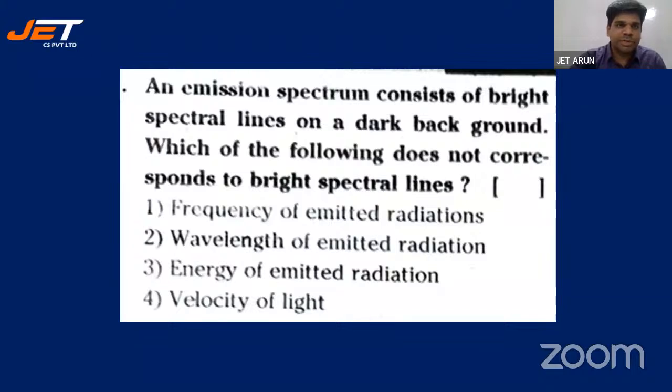All right. Let's look at the next one. An emission spectrum consists of bright spectral lines on a dark background. Which of the following does not correspond to bright spectral lines? Does not correspond, students. Frequency of emitted radiations, wavelength of emitted radiations, energy of emitted radiation, velocity of light.